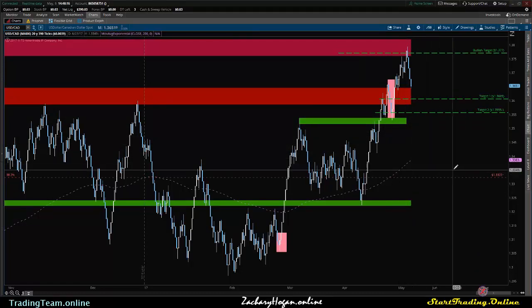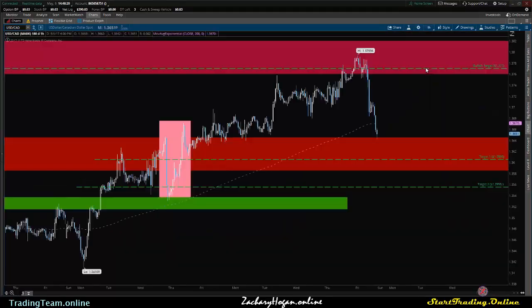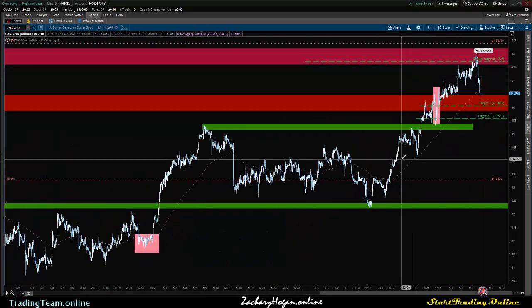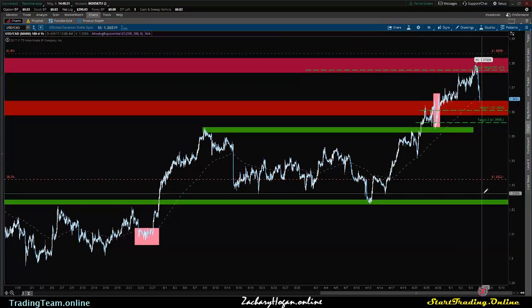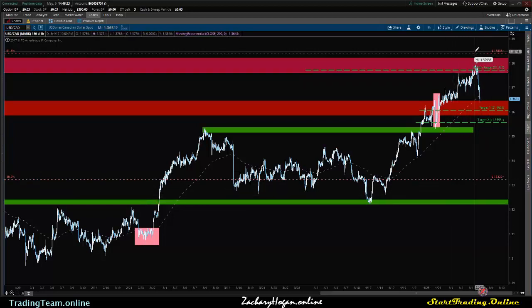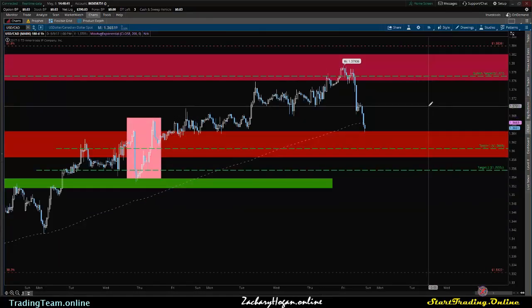There is going to be a confluence with this 200 exponential moving average coming up, and of course we do have our daily Fibonacci quite a bit lower, so at this time I would not expect us to go down and tap that 38.2. I would be more inclined to see us continue on up to this 61.8 golden level. So that's really what I'm thinking here on the USD-CAD.